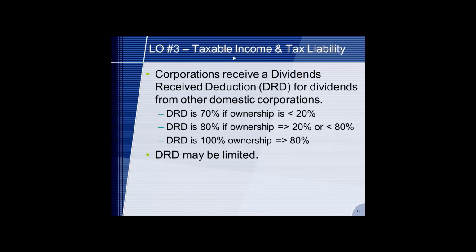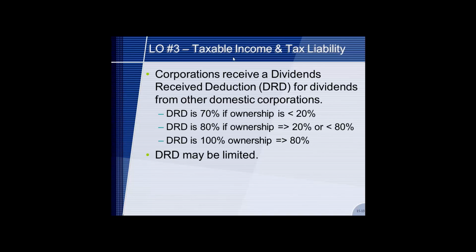Now we're talking about corporations receiving DRDs, or dividends received deduction, from other domestic corporations. The point is that your ownership in a corporation is considered double taxation, because the corporation is taxed at the corporate level and then the shareholder is taxed on the dividends as they are distributed, so it's taxed twice. If a corporation owns another corporation, then technically that money would be taxed at the corporate level, and then taxed again at the corporate level, and then taxed at the dividend. So that would create a third layer of taxation.